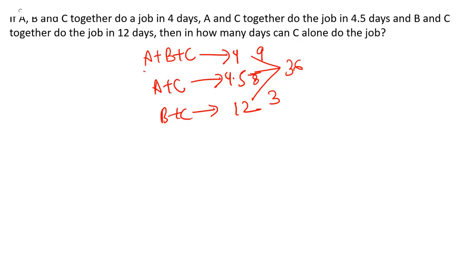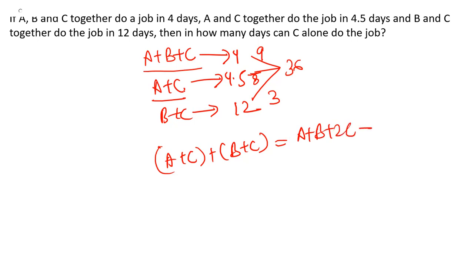You can see, if we add the A plus C and B plus C efficiencies, that will give us A plus B plus 2C. And if I subtract the efficiency of A plus B plus C from this, the only efficiency that I will get is of C only, right? You can check the same: A will be cancelled, B will be cancelled, and 2C minus C will give us C only.